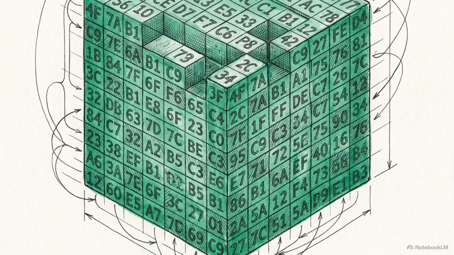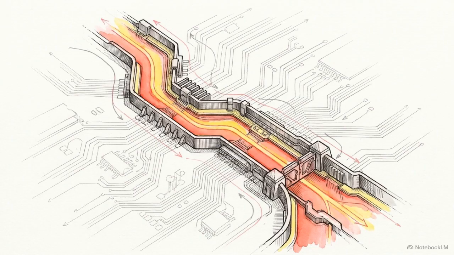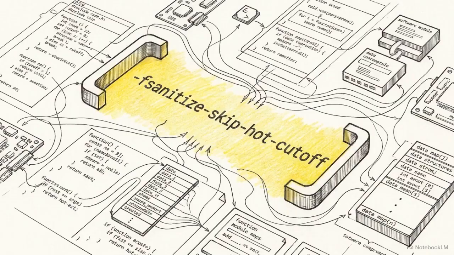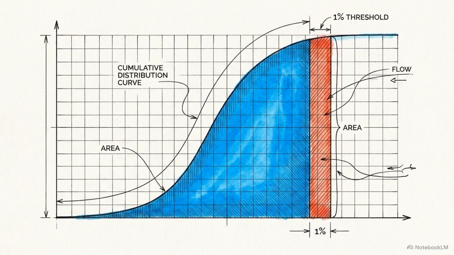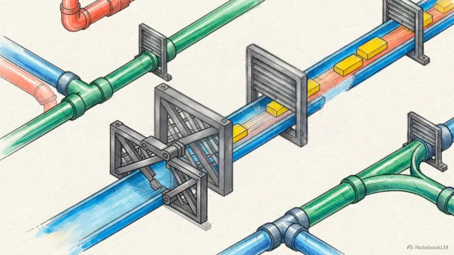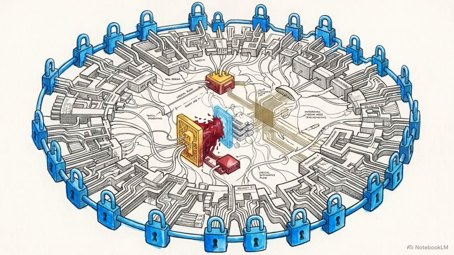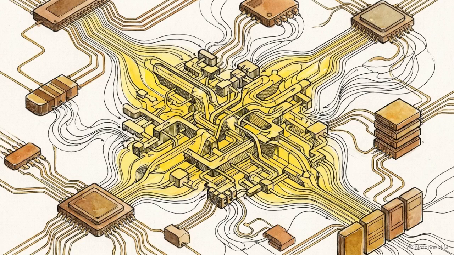During preliminary runs of the software, the compiler records the execution frequencies, mapping pathways handling the most traffic. Engineers then apply the -fsanitize-skip-hot-cutoff flag. This parameter defines a cumulative mass percentile that acts as a limit for instrumenting high-traffic code. Armed with this profile data, the compiler actively strips the security checks from the hottest execution paths. The data flows unobstructed where speed is critical. This approach secures the majority of cold code where rare edge cases occur, while leaving the critical fraction of hot path instructions optimized for speed.